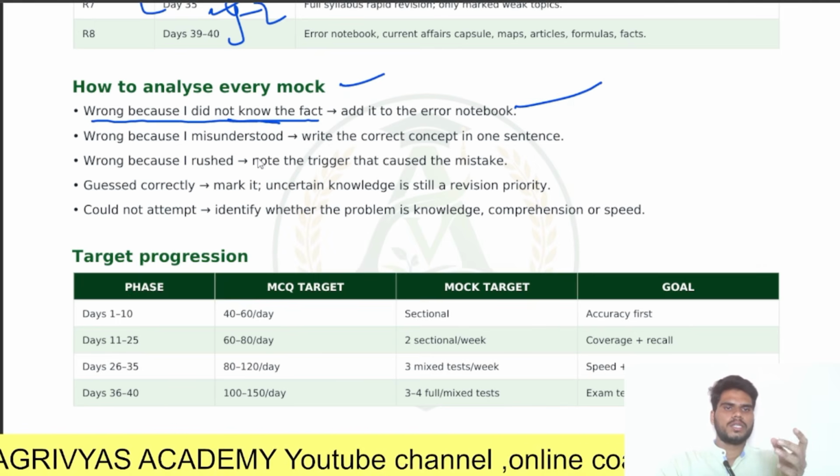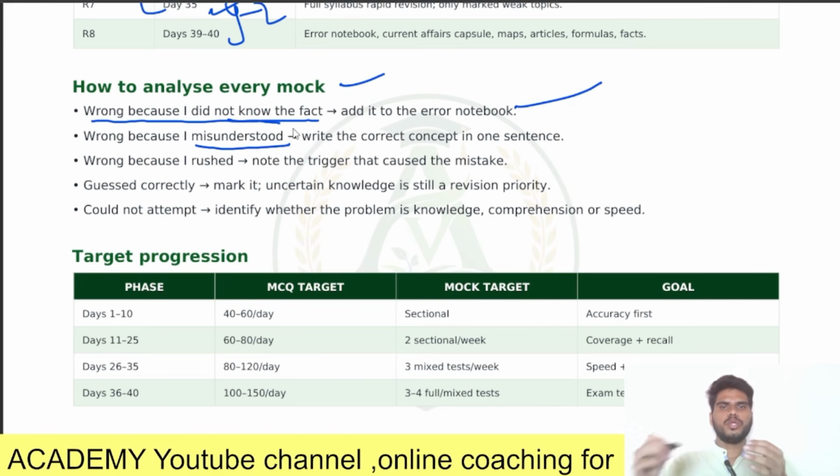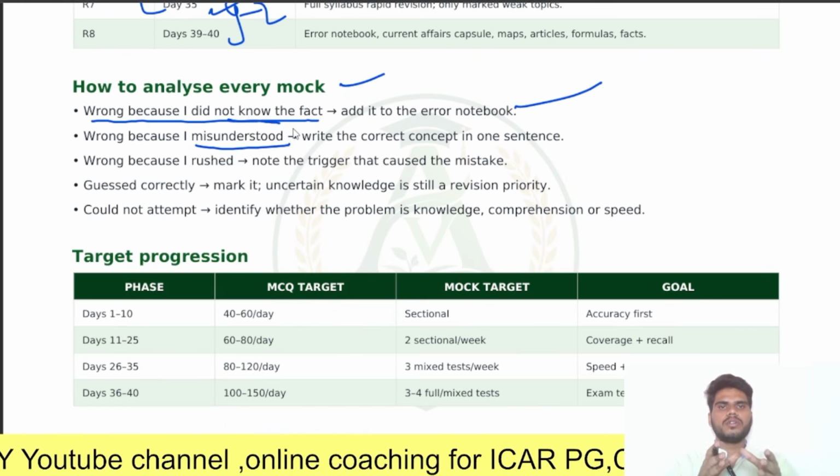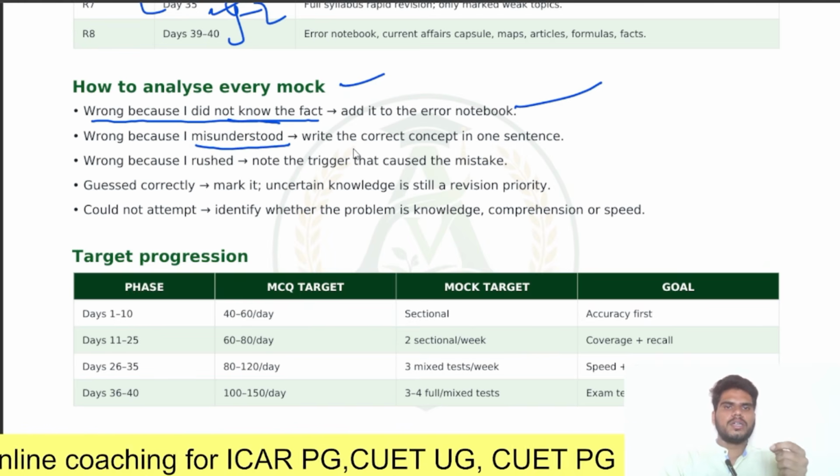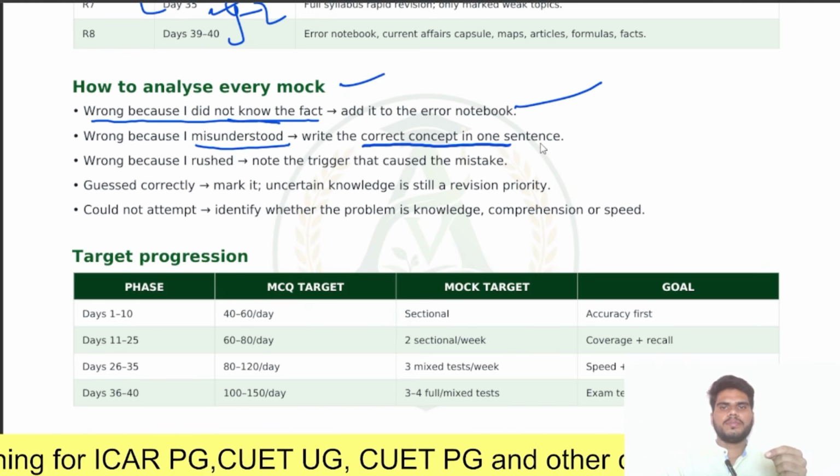Wrong because I misunderstood. So you already know the answer, but you wrongly understood the question. So why did you wrongly understand the question? Write the reason. And write the correct concept in one sentence.